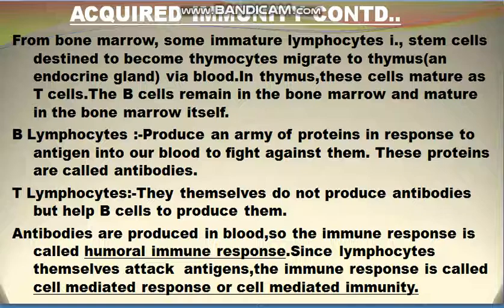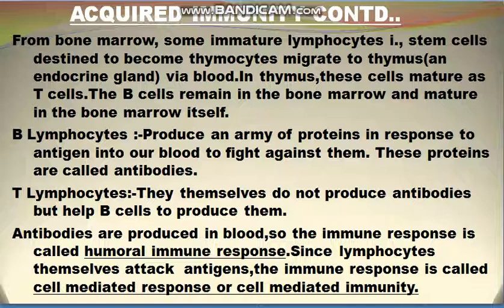via blood. So B lymphocytes produce an army of proteins in response to antigen into our blood to fight against them. These proteins are called antibodies. And T lymphocytes themselves do not produce antibodies but help the B cells to produce them. So basically, which cells produce the antibodies? They are the B lymphocytes.